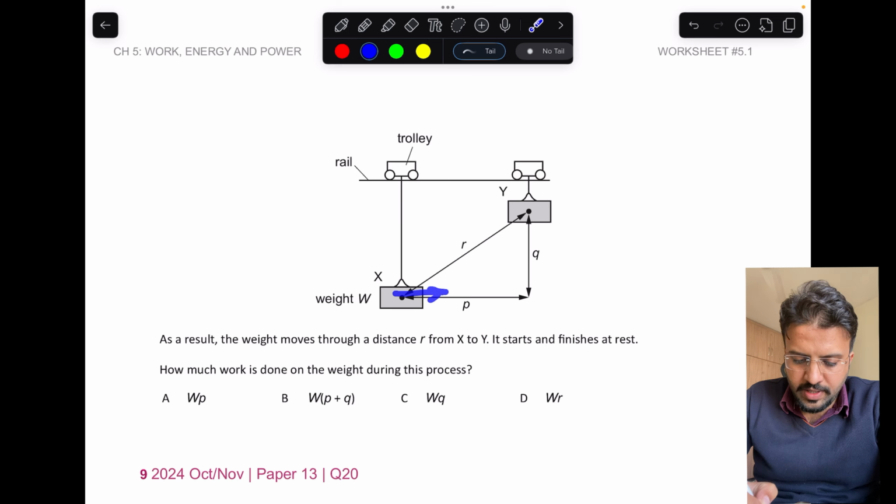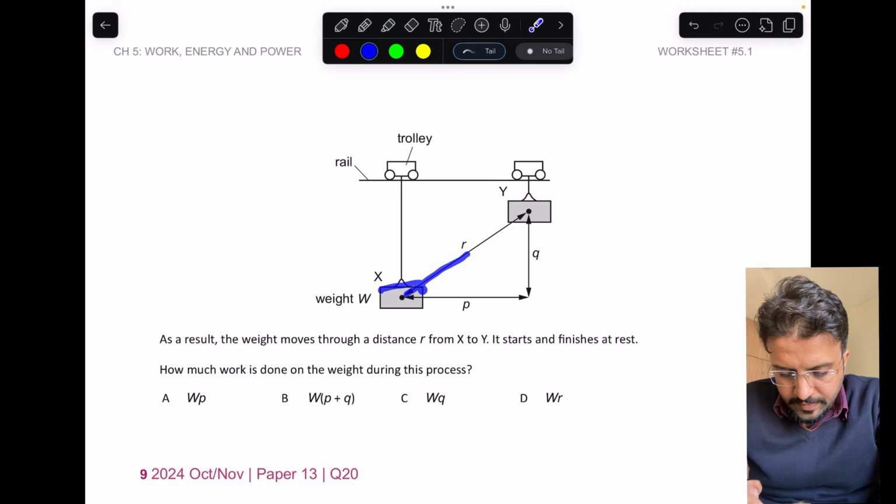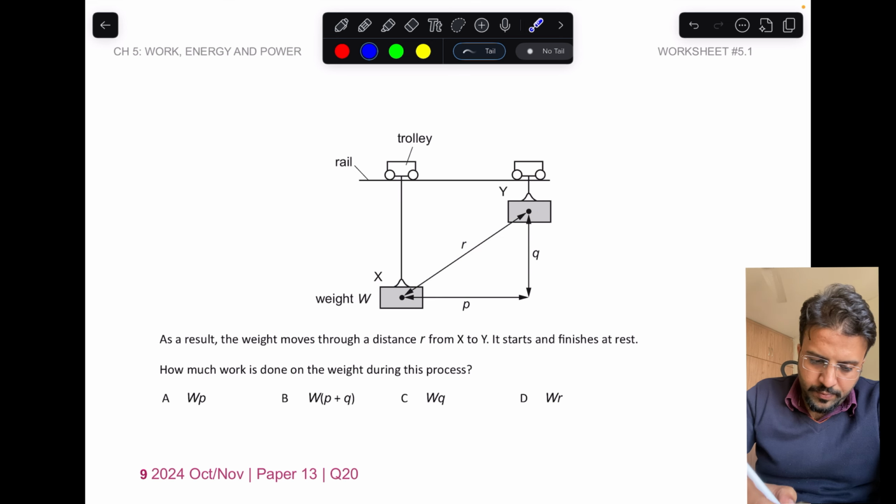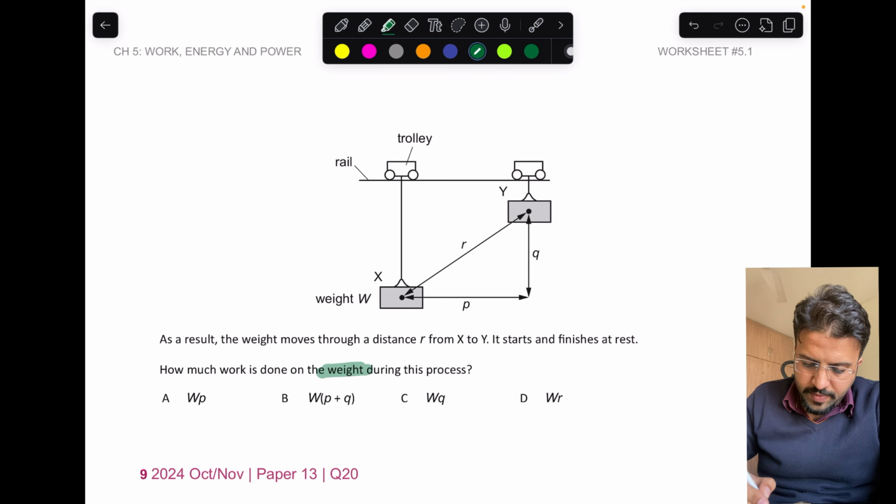So as it is moving right, it will gain some height as well, so it will follow this path. So it will keep on moving like this. Okay, so there is only one force that is acting on this thing, that is the weight. You have to find work done.